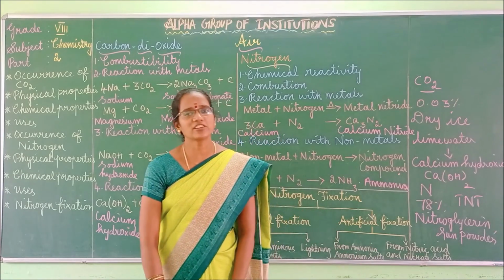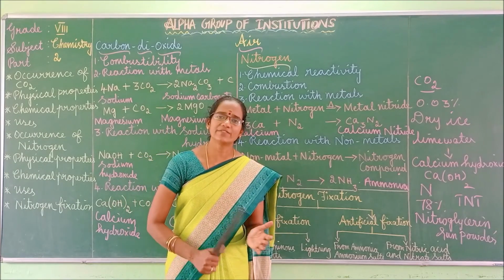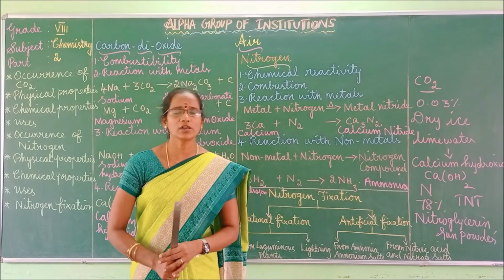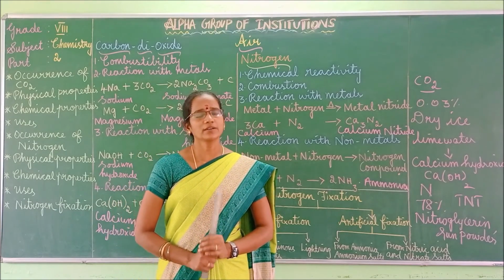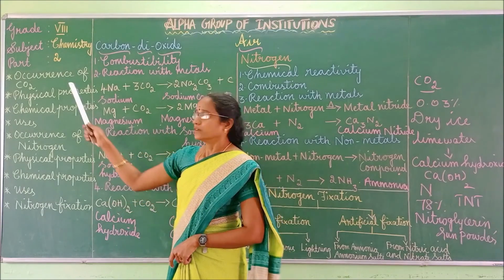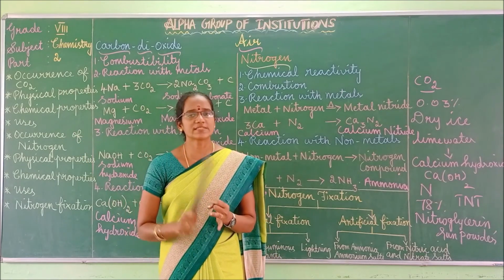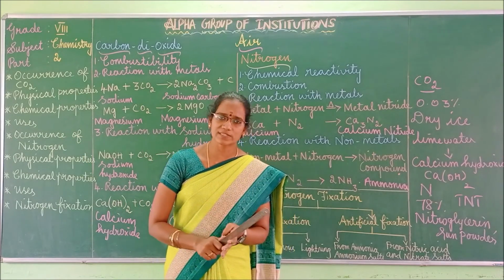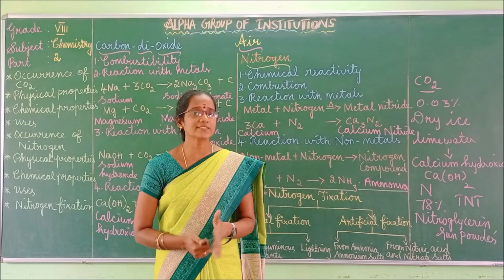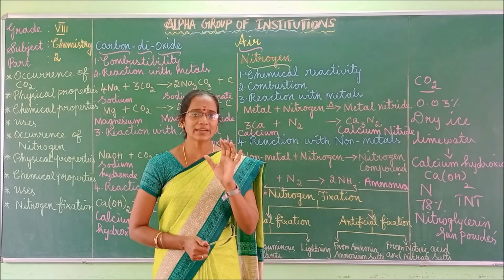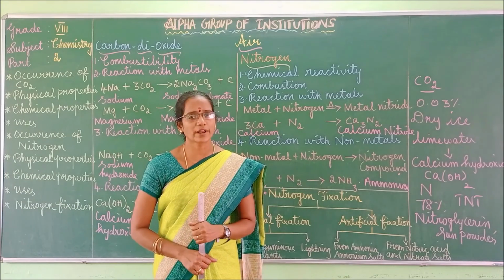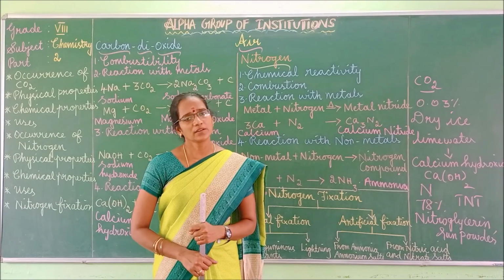So what do you mean by nitrogen fixation? The process of conversion of nitrogen in the air into useful nitrogen compounds is called nitrogen fixation. Got it, children? Now, assignment time. What are the contents we discussed today? Carbon dioxide, its occurrence, physical properties, chemical properties, uses, followed by nitrogen occurrence, physical properties, chemical properties, uses. Along with that, we discussed nitrogen fixation also. So you have to go through everything once and write it one time, children. This is your assignment. Complete the assignment.